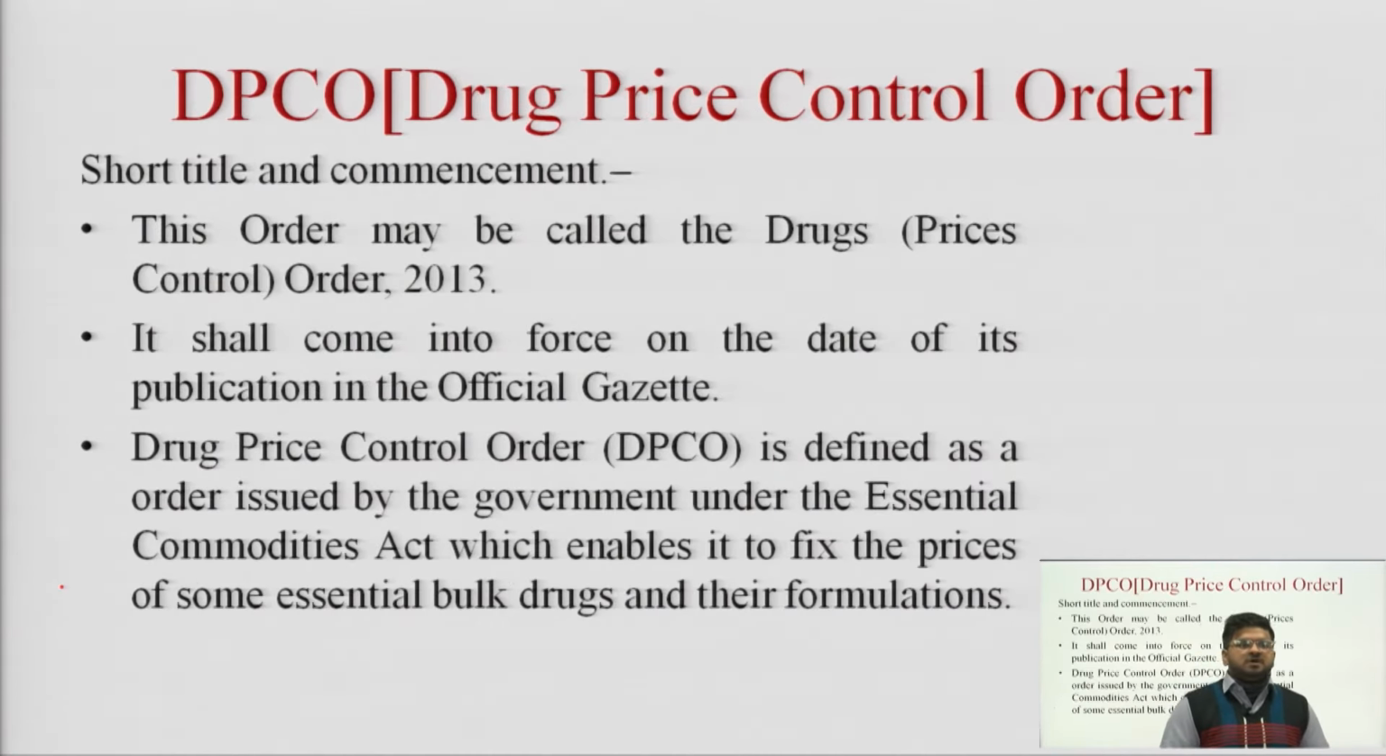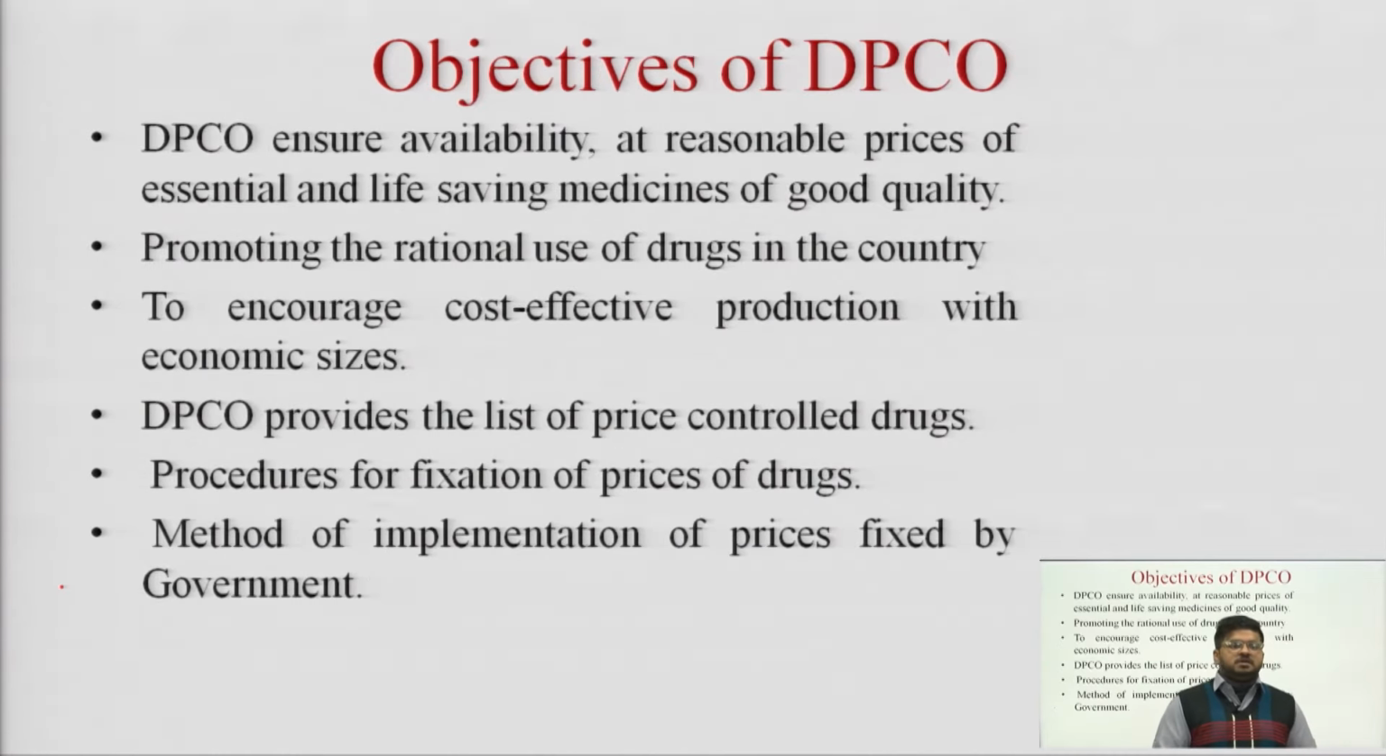So what is drug price control order? ड्रग प्राइस कंट्रोल ऑर्डर एक ऐसा order है which is issued by the Government of India under the Essential Commodities Act, which enables it to fix the price of some essential bulk drugs and their formulations, which are having the objective to encourage cost effective production with economic size. As well, they used to provide the procedure for the fixation of price of drugs, as well as the method of implementation of prices which have been fixed by the government, and another objective is to ensure availability of good quality drugs at reasonable prices. So, these are the different objectives of drug price control order.